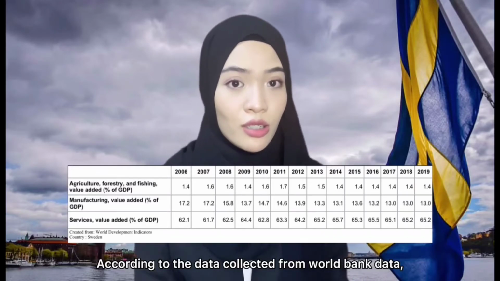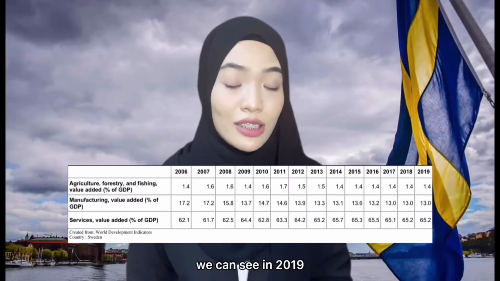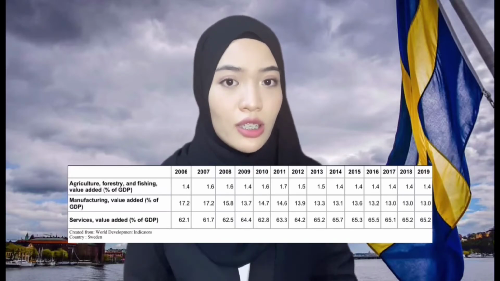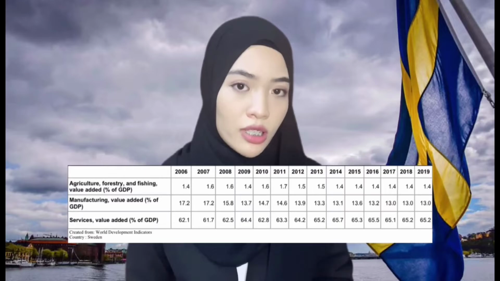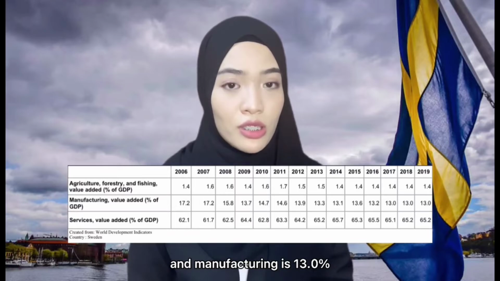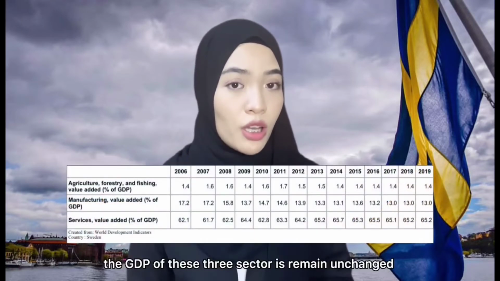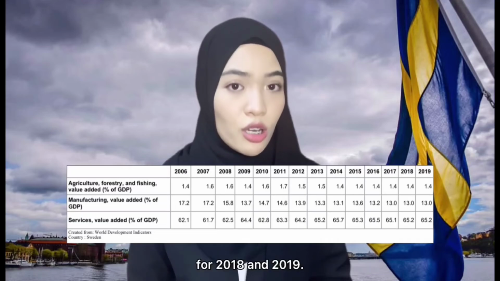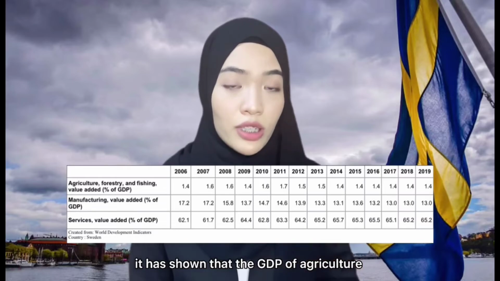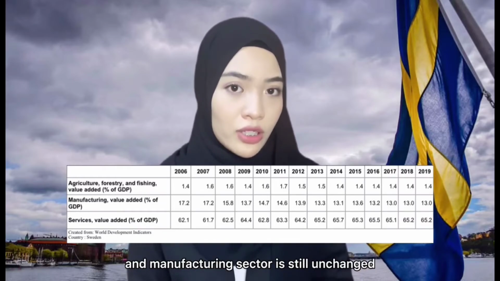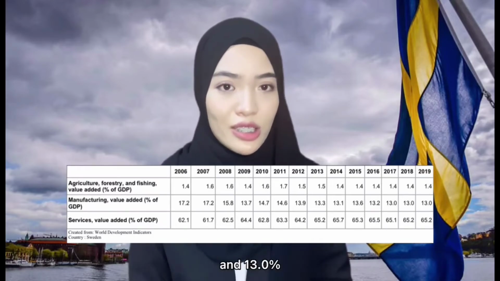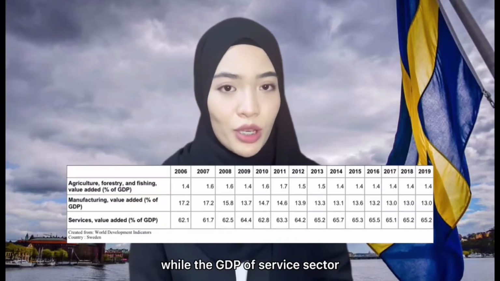According to the data collected from World Bank data, we can see in 2019 the sector with the highest GDP is the service sector, which is 65.2%, while the GDP of agriculture sector is 1.4% and manufacturing is 13.0%. The GDP of these 3 sectors remained unchanged for 2018 and 2019. For 2017, the GDP of agriculture and manufacturing sector is still unchanged, which is respectively 1.4% and 13.0%, while the GDP of service sector is